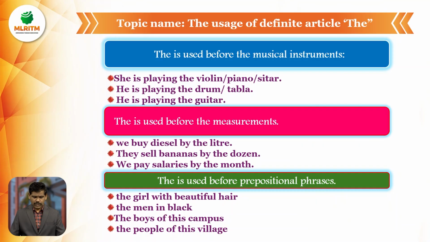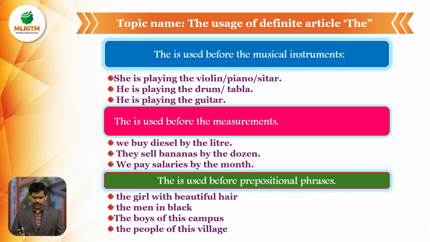So this is very important. The article the is used before the measurements. We buy diesel by the liter. They sell bananas by the dozen. We pay salaries by the month. So before the measurements, we buy diesel by the liter, we sell bananas by the dozen, we pay salaries by the month.